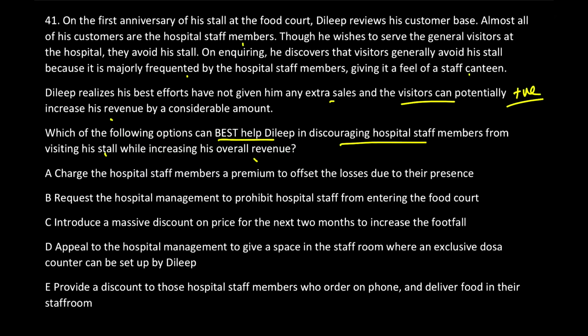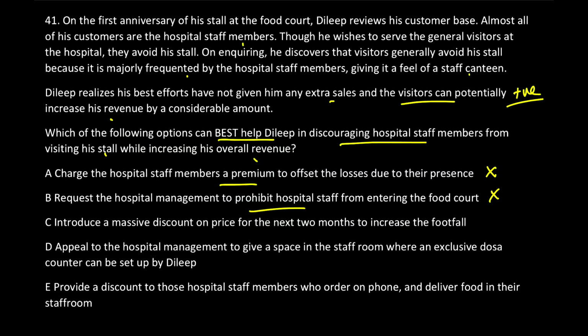Okay, let's start with option A for this. Charge the hospital members a premium, तब तो वो आना ही बंद कर देंगे, isn't it? Gone. Request the hospital management to prohibit, आना ही बंद कर देंगे. Present sales zero हो जाएगी तो क्या overall revenue increase होगा? It's simple maths, guys. It's simple maths.